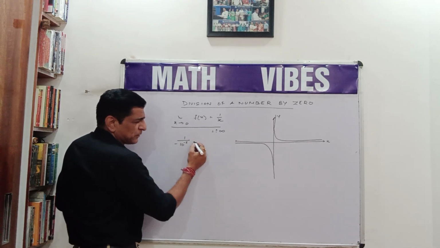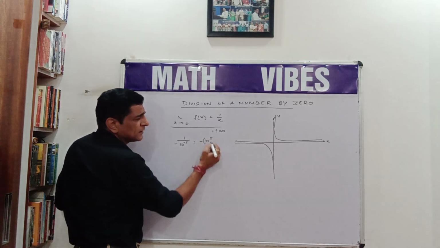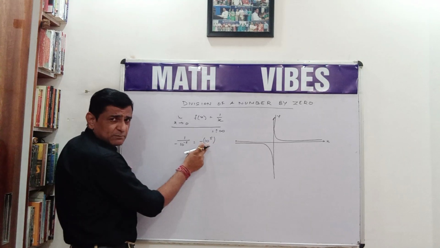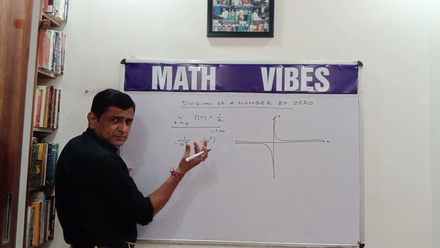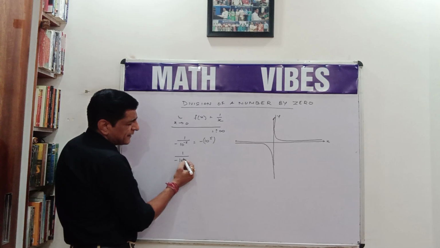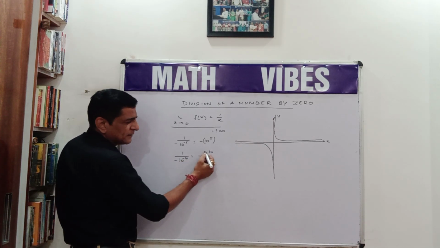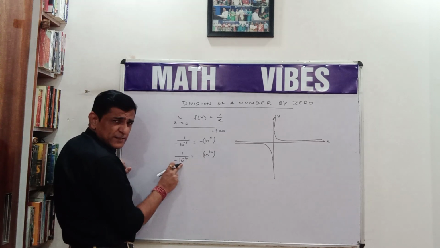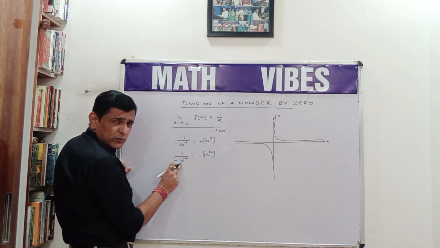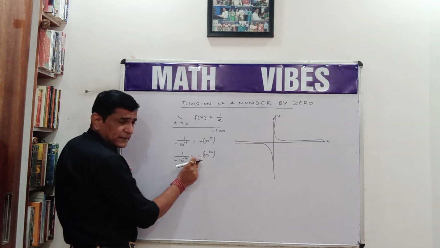So when I perform the operation of division, the answer will be minus 10 raised to power 5. Now this is a large number, but because of the negative, the magnitude is smaller. Take minus 10 raised to power minus 10. This will become minus 10 raised to power 10. Now this number is very small, but it still is not equal to 0. The answer is a large number with a negative sign.